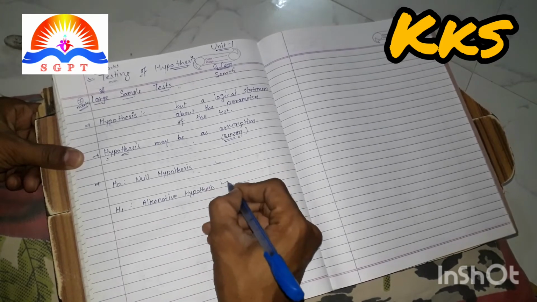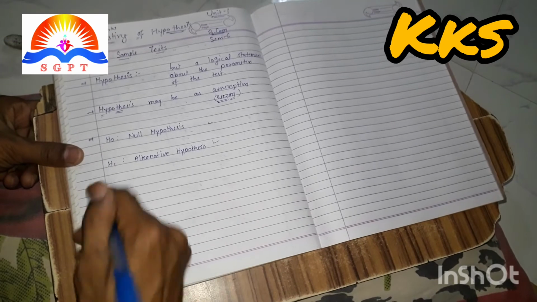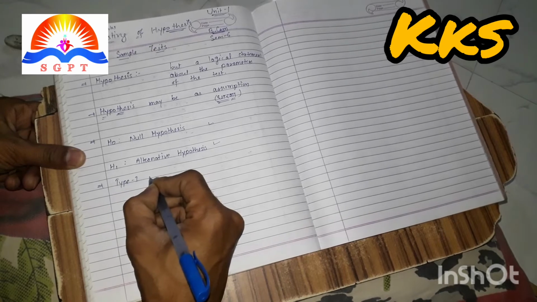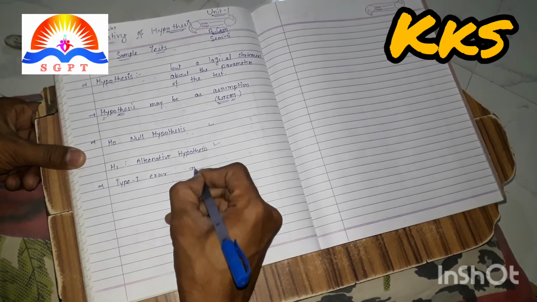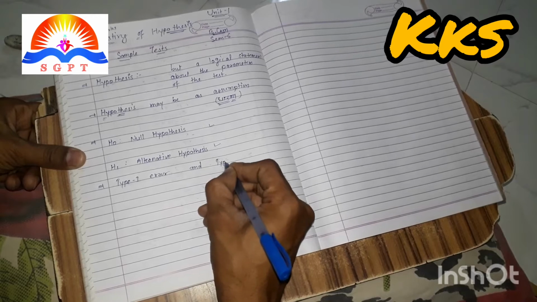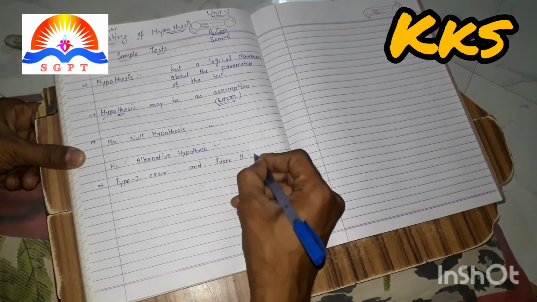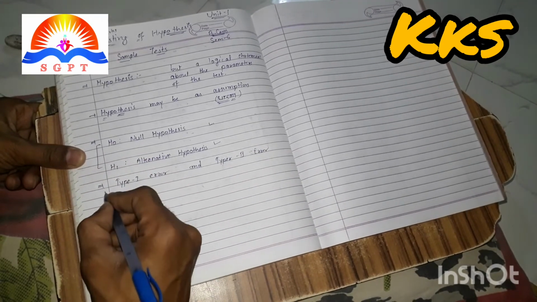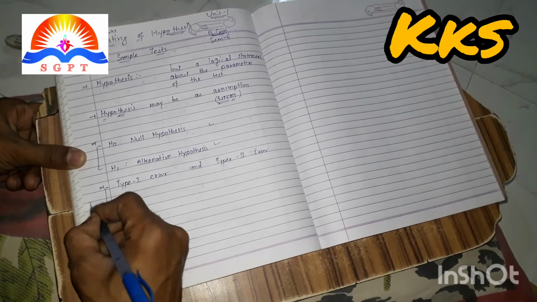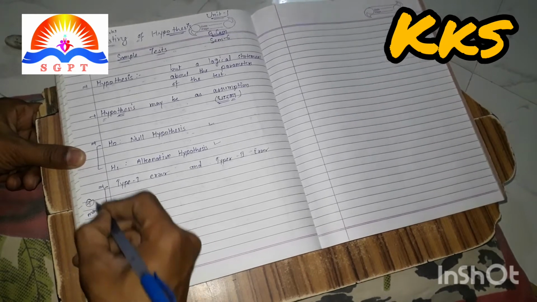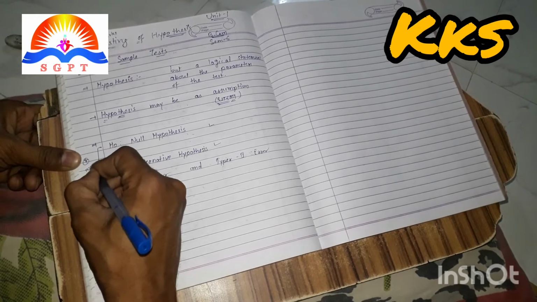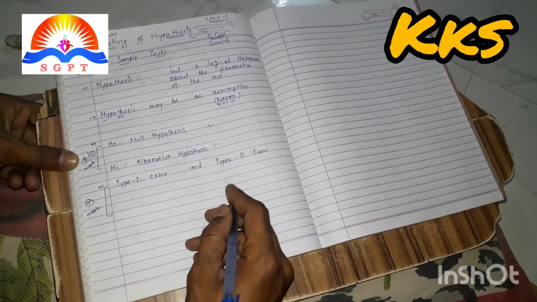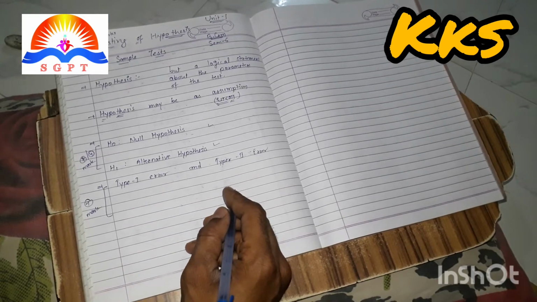These two hypotheses are based on two types of errors, type 1 error and type 2 error. These questions can be important questions for theory, seven or 4 marks it can be. So two types of errors are given here.